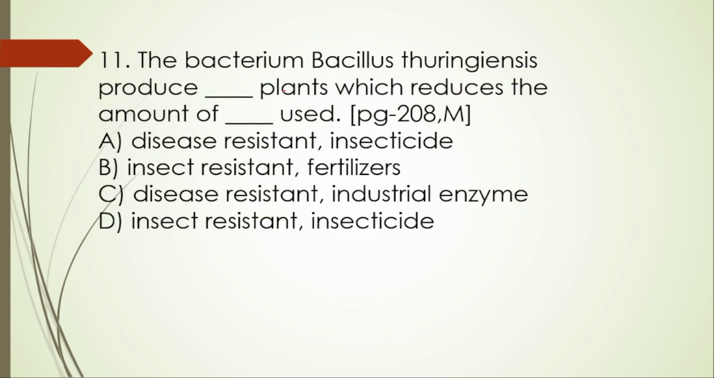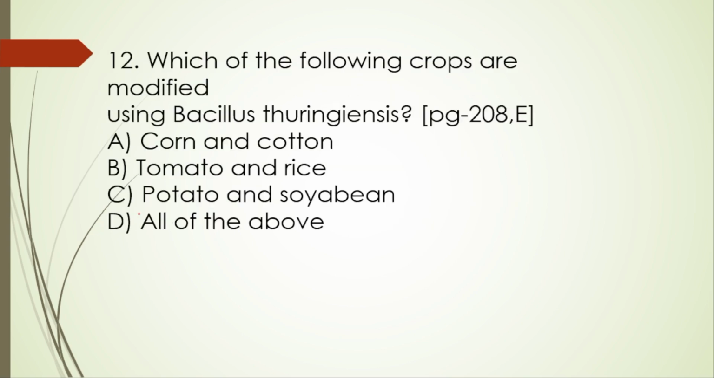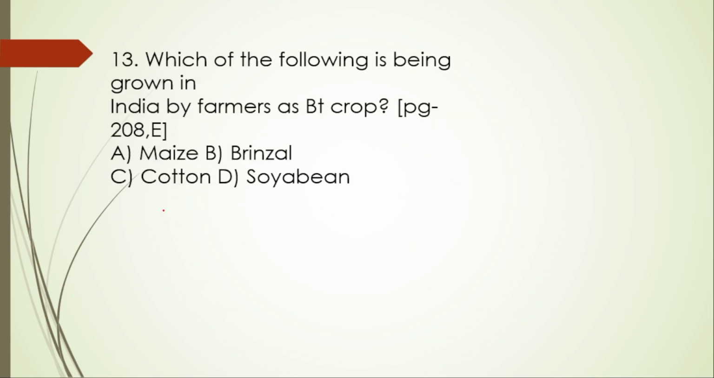Next, 11th one. The bacterium Bacillus thuringiensis produces dash plants which reduce the amount of dash used. Insect resistant, and insecticides are used. So D is right. Next one, 12th question. Which of the following crops are modified using Bacillus thuringiensis? Corn and cotton, right. Tomato and rice, of course. Potato and soybean, also right. So all of them are right.